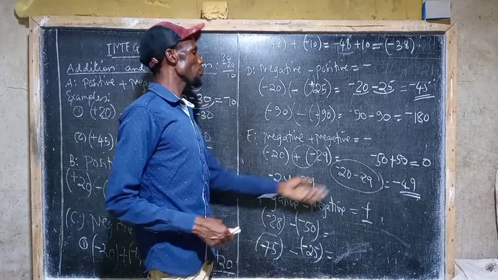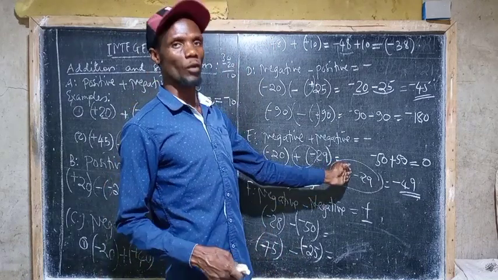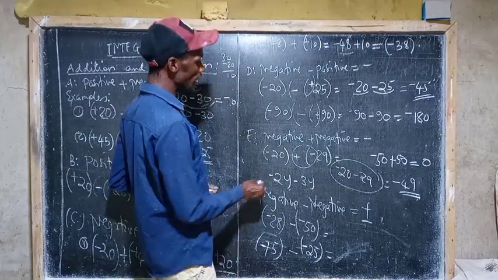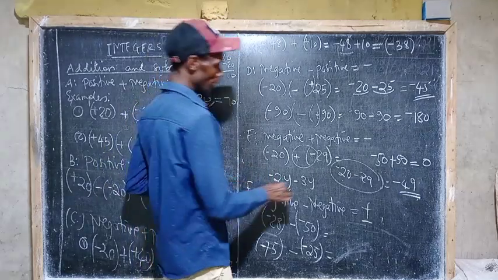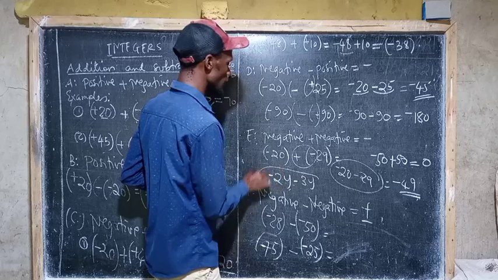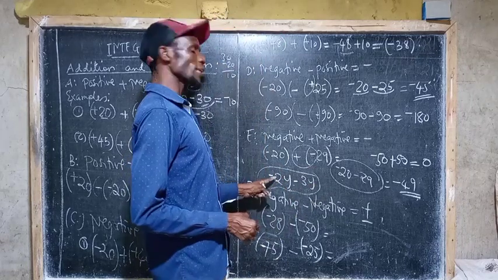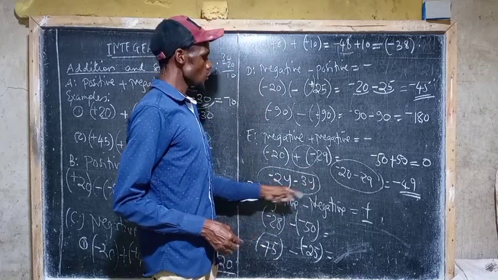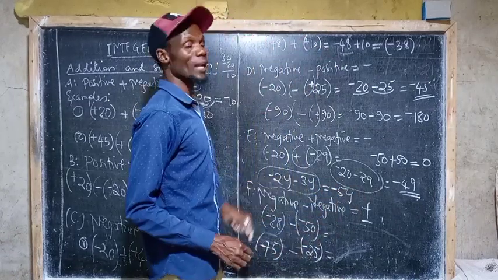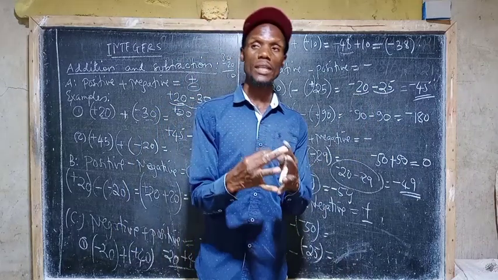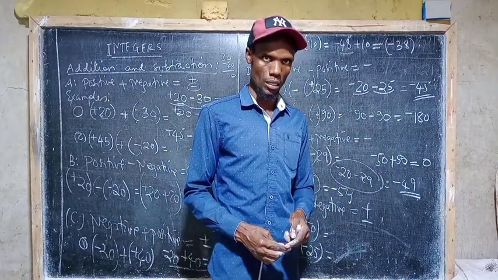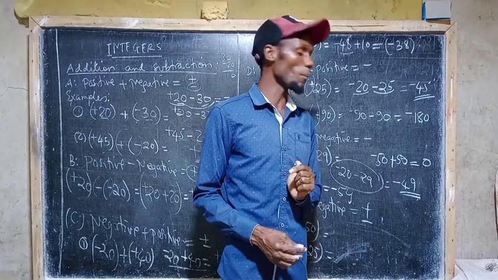The same is applicable in different algebraic equations or expressions whenever you are dealing with algebra. You may find negative 2y, negative 3y. That is not correct to read as negative 2 minus 3y. It is negative 2y, negative 3y. So we are having negative 5y because both of them are negative. So we have to sum those negatives. Just like when you have 5 goats and 5 goats together, you have 10 goats. That is the principle that I'm talking about here.